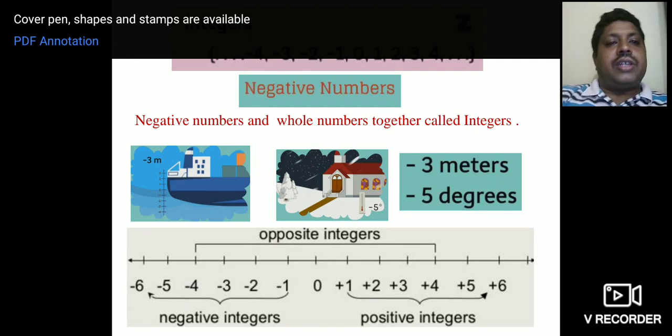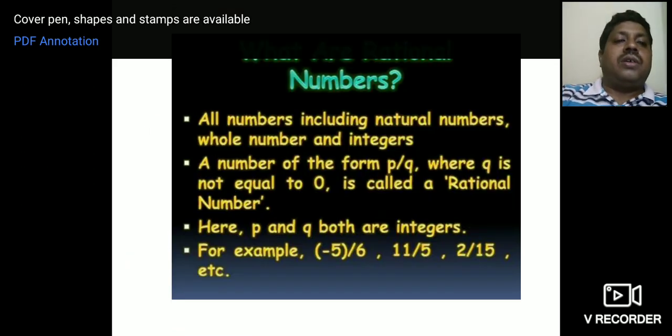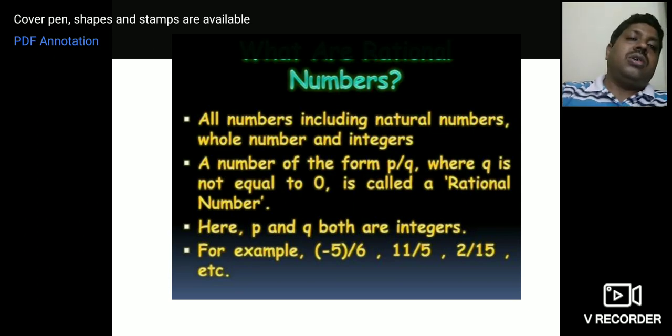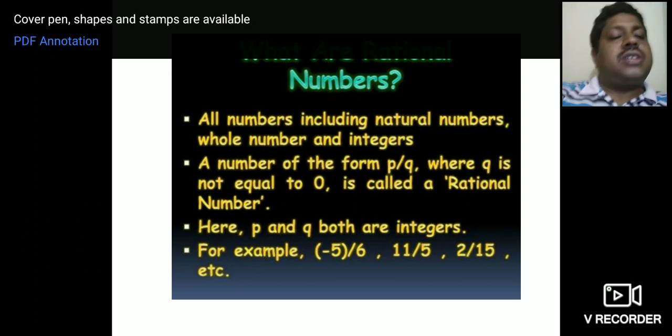You can also say negative numbers and the whole numbers together are called integers. Okay, so however you can understand it. Now rational numbers. The next number system is rational numbers. What do we mean by rational numbers? Rational numbers include natural numbers, whole numbers, and integers.